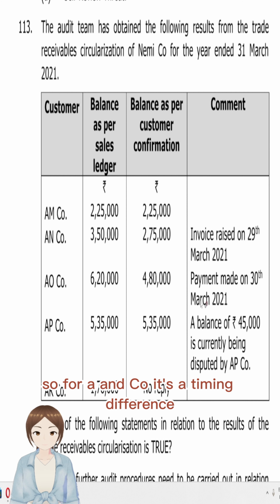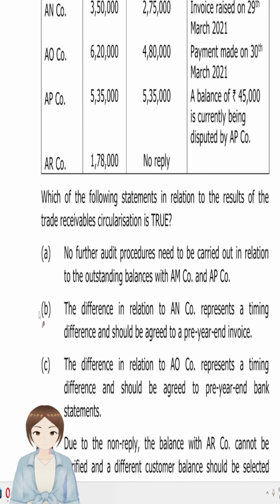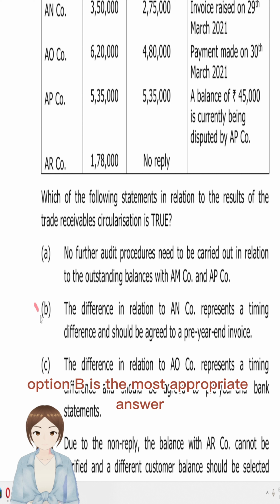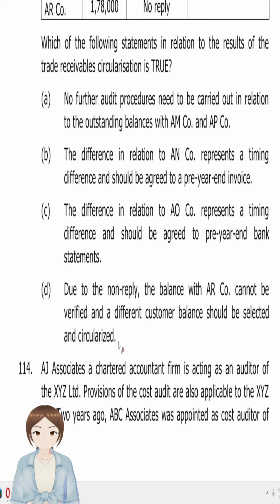So for AN, it's a timing difference. What we'll see here, option B: the difference in relation to AN represents a timing difference and should be agreed to a pre-year end invoice. Option B is the most appropriate answer.